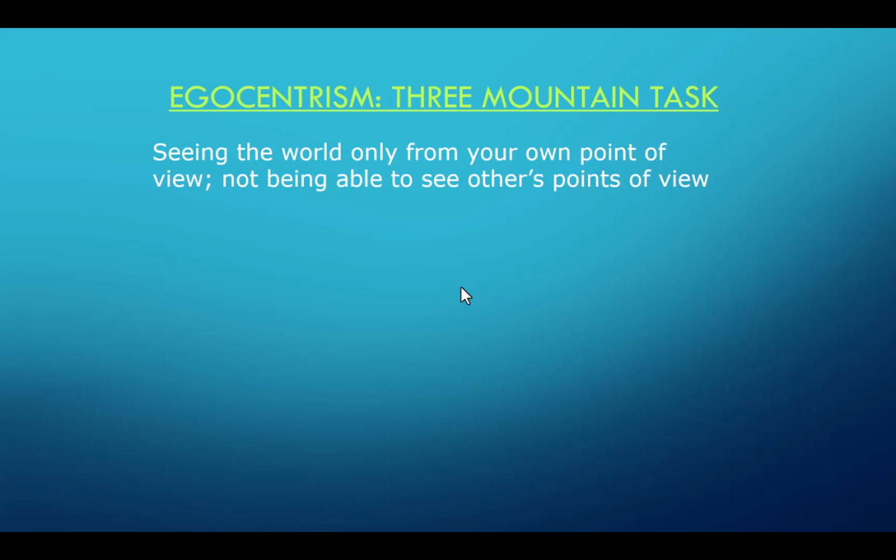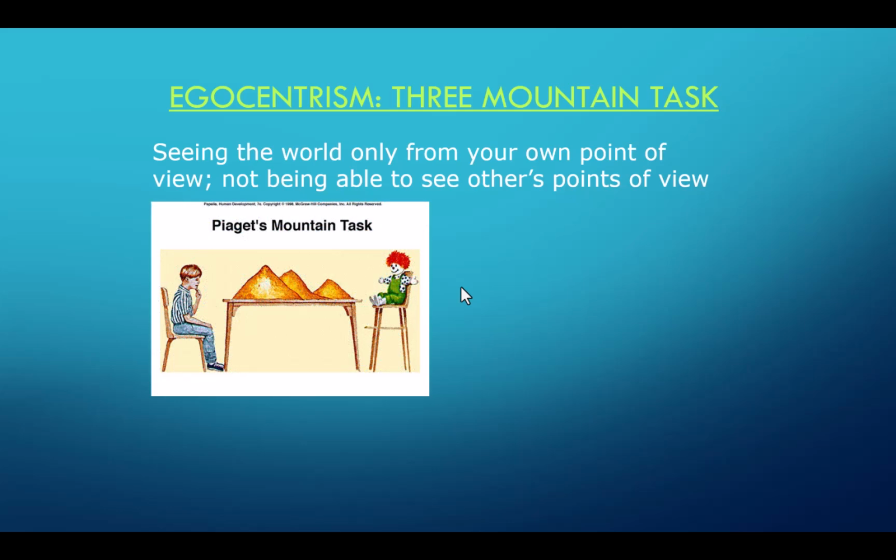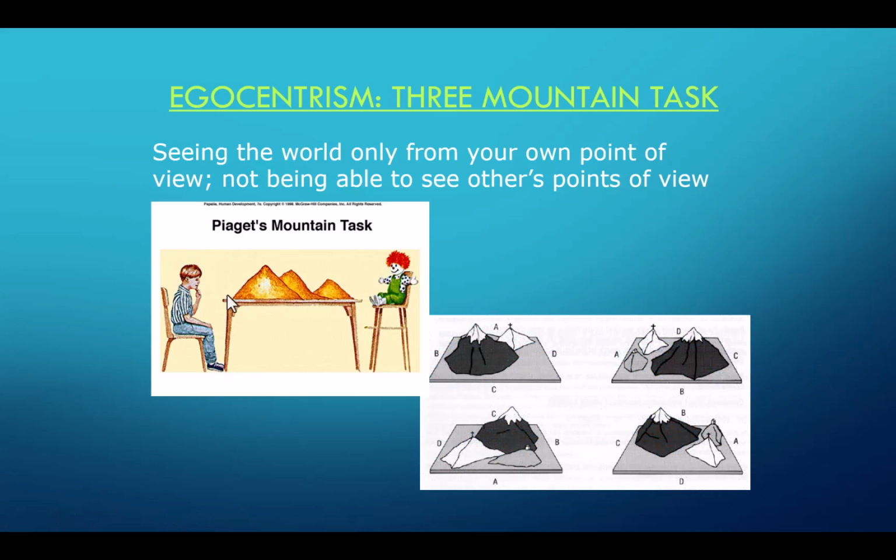So again, egocentrism is this idea that you can only see the world from your point of view and you can't see it from others. Now, he used what's called the 3-mountain task to demonstrate this egocentrism. And this is where you have a doll or a toy on one side sitting in a chair, and you have this 3-dimensional model, and you put the child on one side. If you look at the video that's linked on the Canvas page, it's a really good example of it. But basically, they take this child and they show him all 4 sides. So he or she sees the perspective from all 4 sides.